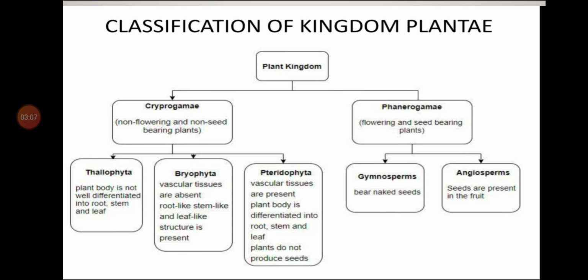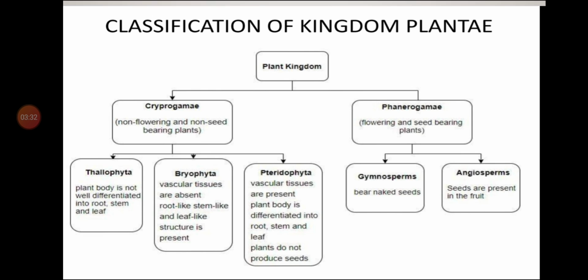Whereas phanerogams are divided into gymnosperms and angiosperms. Gymnosperms bear naked seeds, and in angiosperms the seeds are present inside the fruit. These are some of the basic differences that we have studied in short.